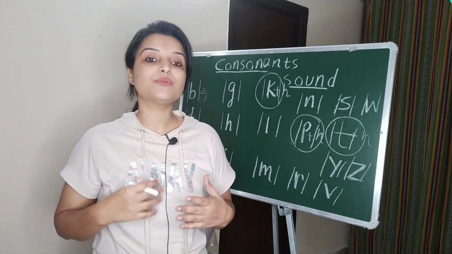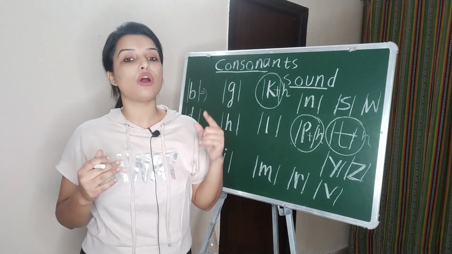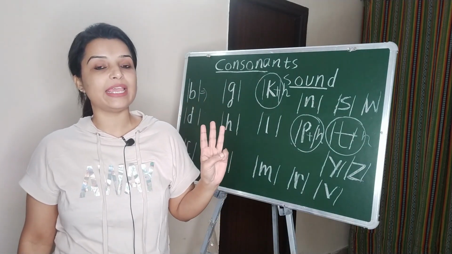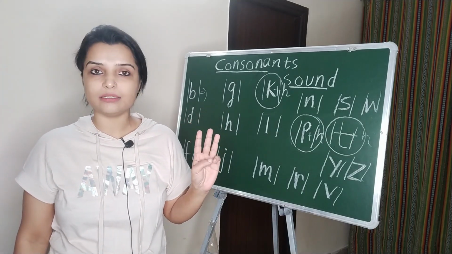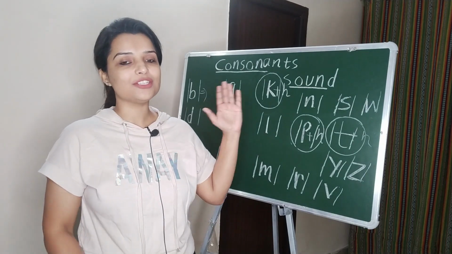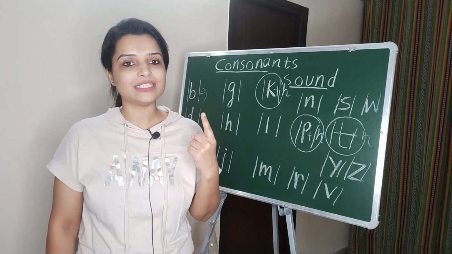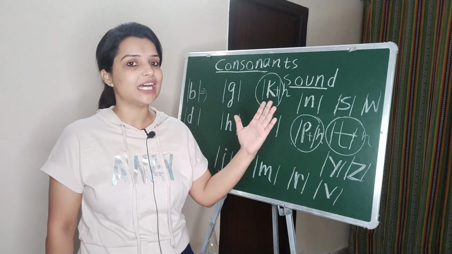Okay, so this was all about the consonant sounds. I hope the sounds of P, T and K are a lot more clear. The sounds of V and W are clear. So I hope the consonant sounds are very much clear to all of you now. There are 18 consonant sounds and we have learned them thoroughly.